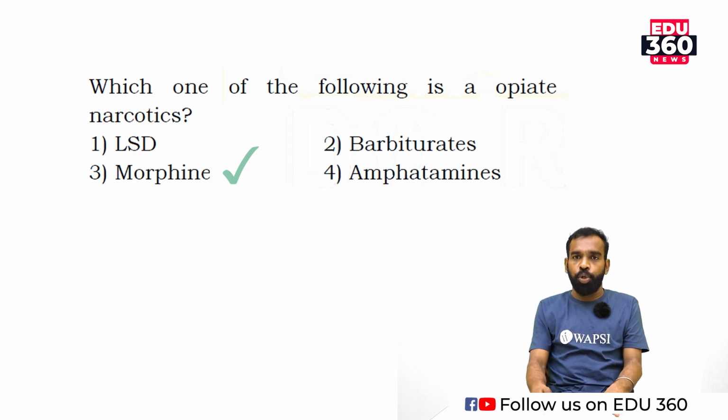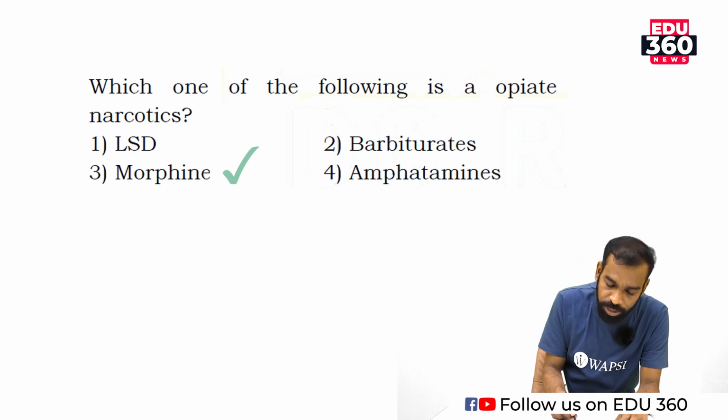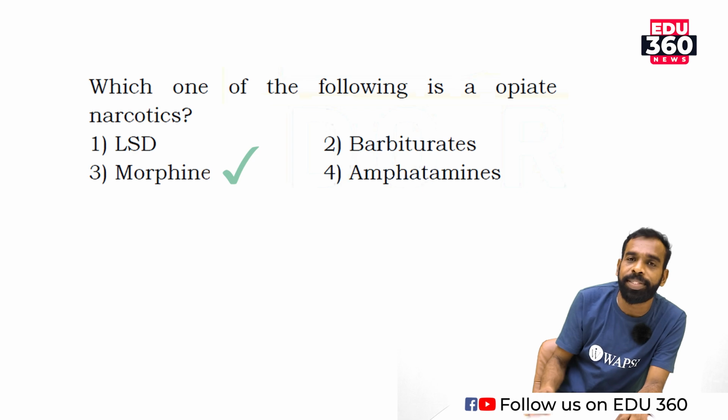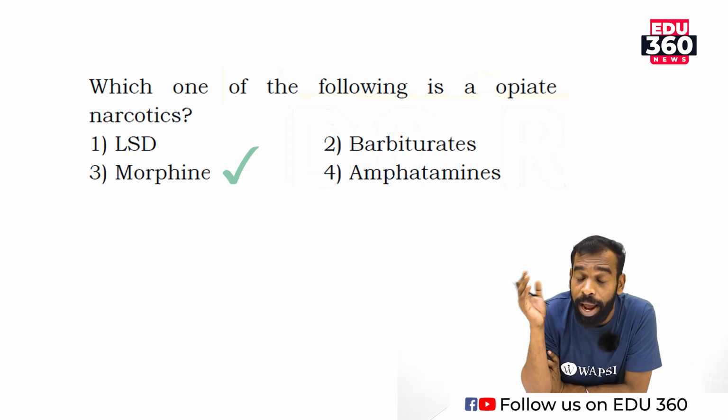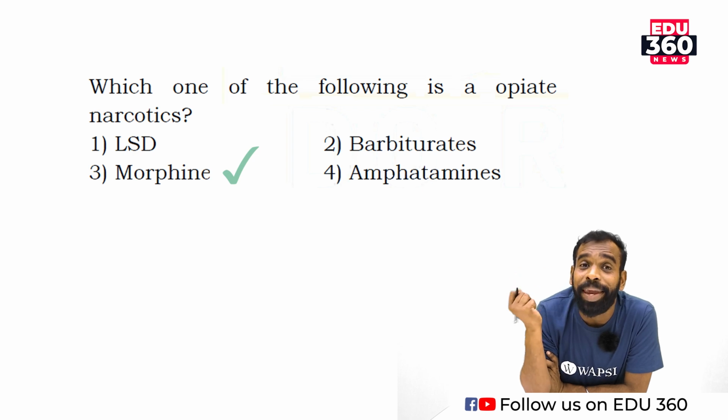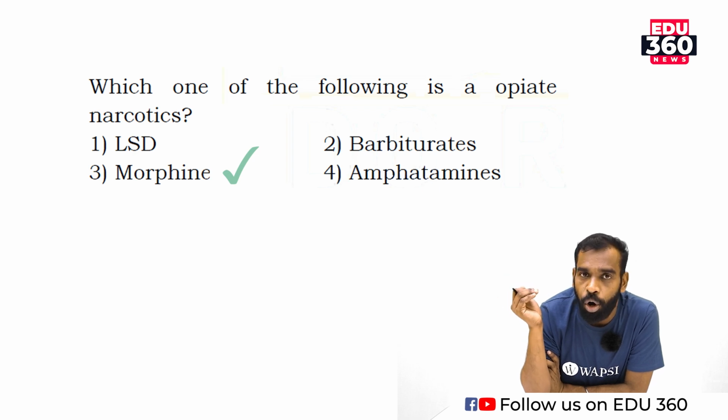Opiate narcotics are used to treat some kinds of diseases. It will be used as a painkiller during surgery or during some diseases.